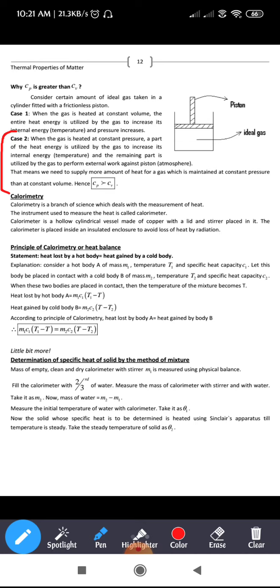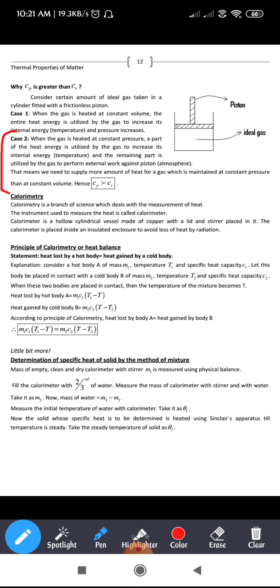Hence Cp is greater than Cv. Let us take a case where we are dealing with constant pressure, so that the pressure doesn't increase. What happens when you keep on supplying the heat? It results in the internal energy of the gas, right?